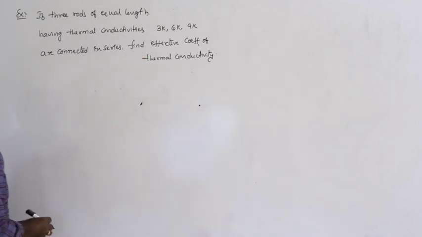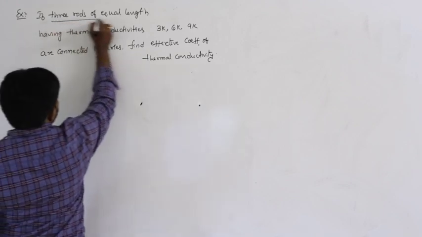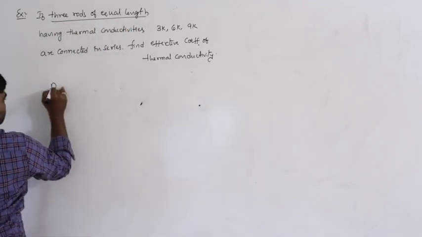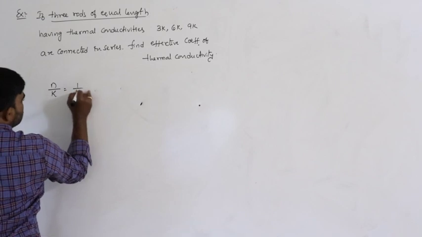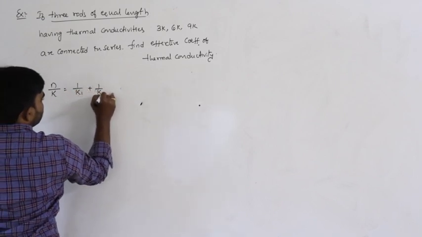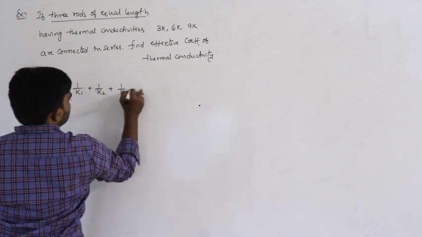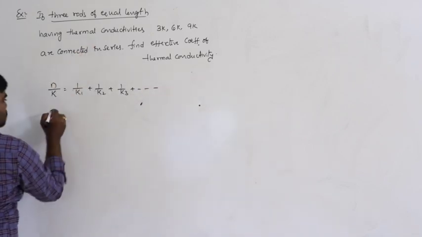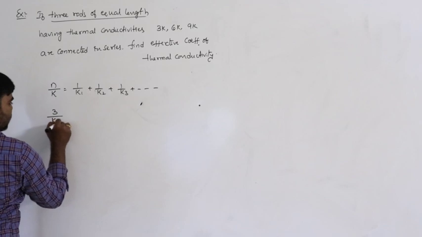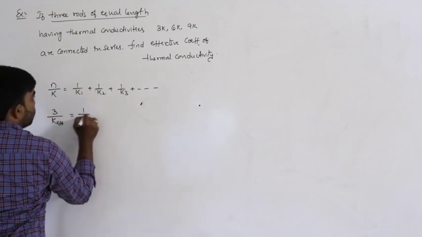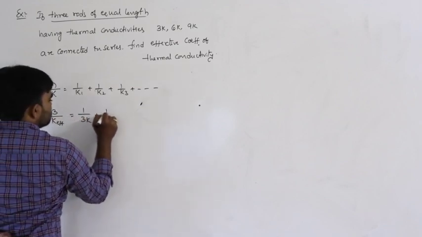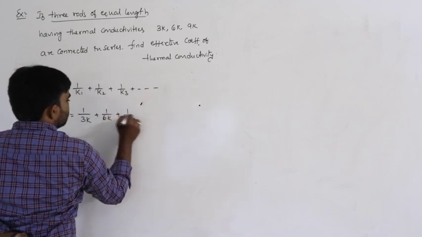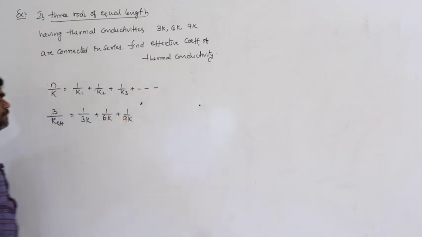So, three rods of equal length. The general formula is n by K equal to 1 by K1 plus 1 by K2 plus 1 by K3 and so on. Here n is equal to 3, therefore 3 by K effective is equal to 1 by 3K plus 1 by 6K plus 1 by 9K.